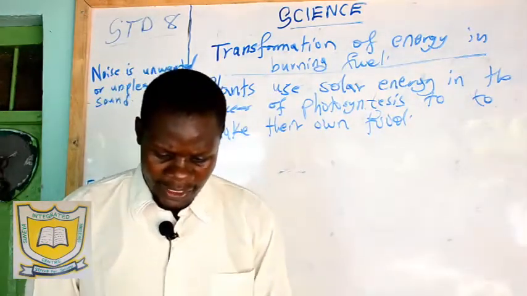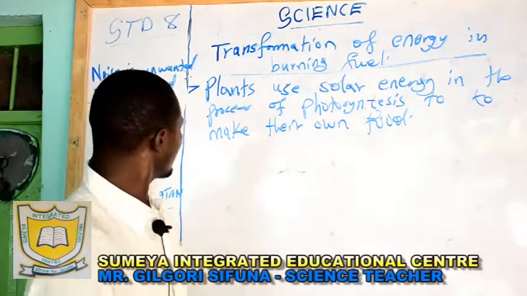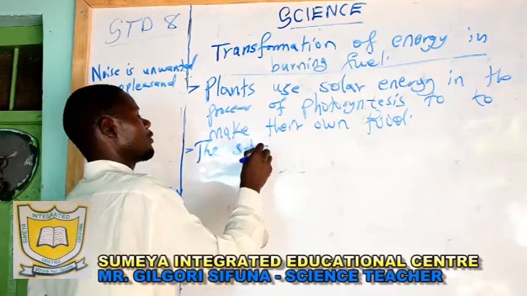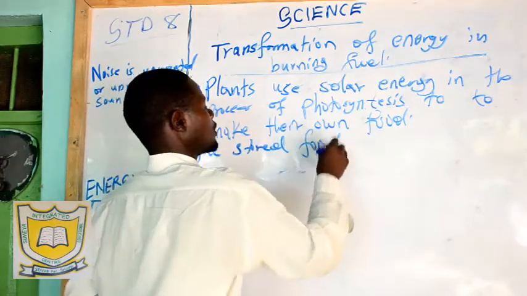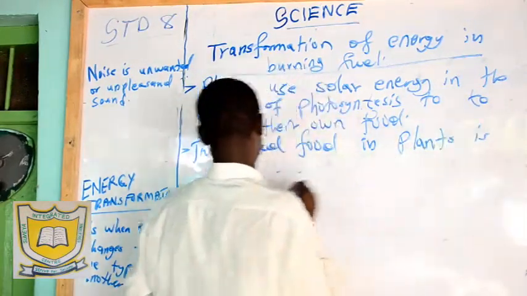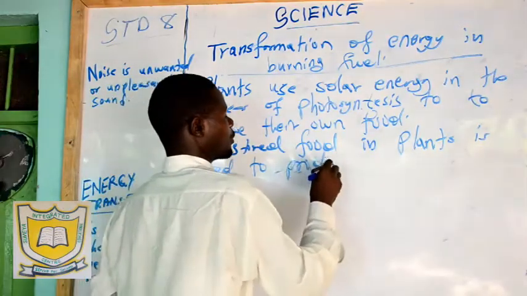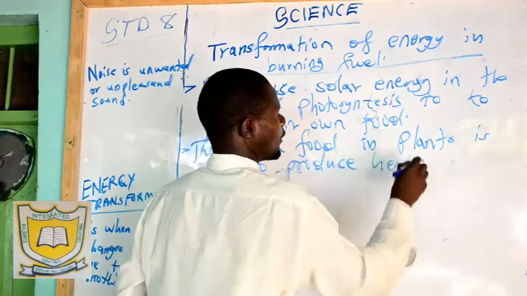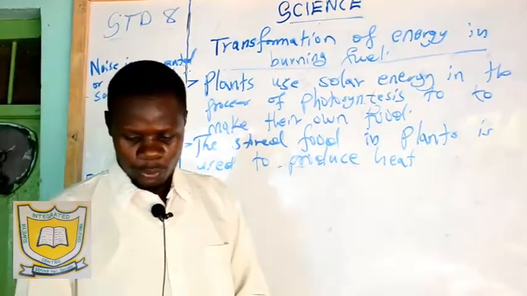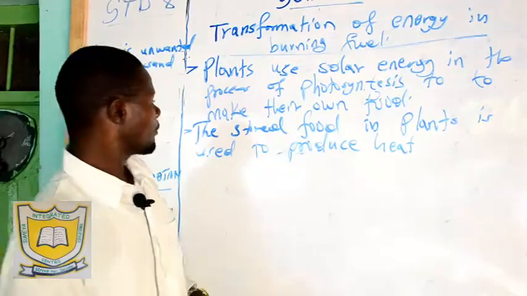Okay, the stored food in plants is used to produce heat that warms and also boils food and water.